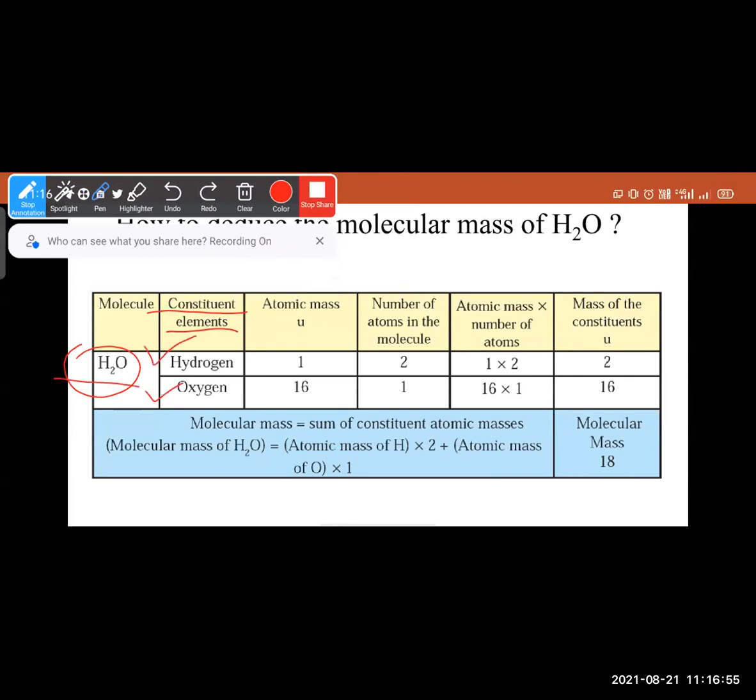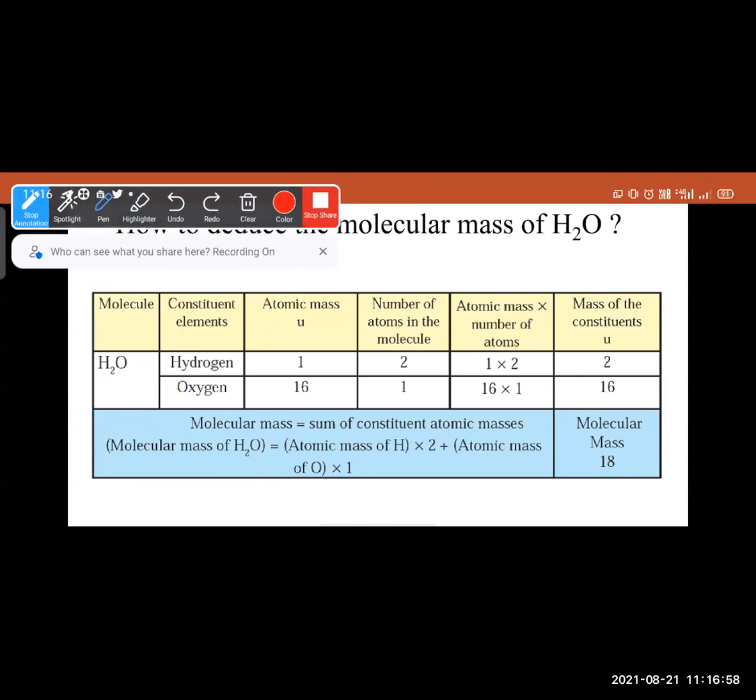Atomic mass of hydrogen is 1 and oxygen is 16. The number of atoms in that particular molecule are hydrogen 2 atoms and oxygen 1 atom. So by multiplying 2 into 1 and 16 into 1, the atomic mass of hydrogen will be 2 and oxygen will be 16.